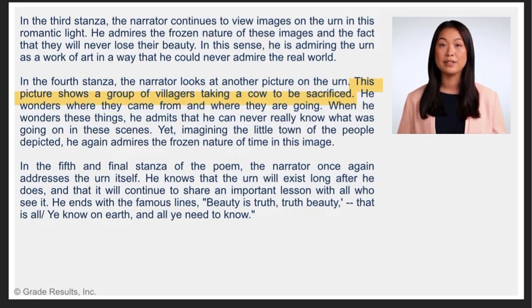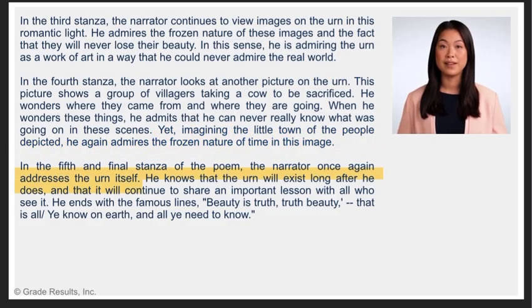This picture shows a group of villagers taking a cow to be sacrificed. He wonders where they came from and where they are going. When he wonders these things, he admits that he can never really know what was going on in these scenes. Yet, imagining the little town of the people depicted, he again admires the frozen nature of time in this image.